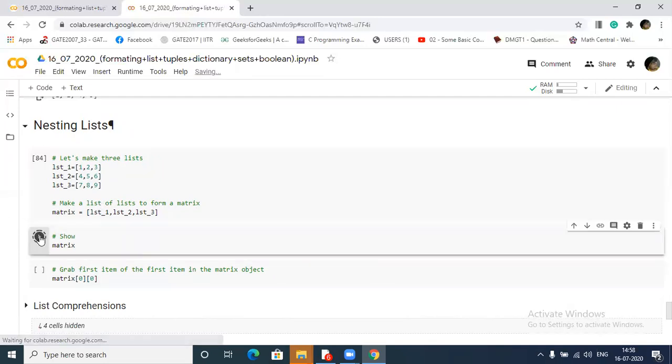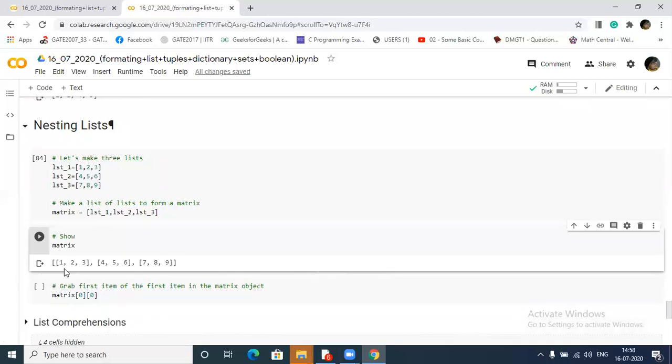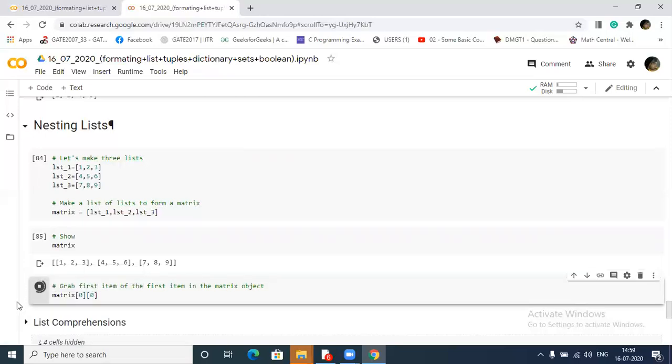It got stored, and if you see how the matrix looks, this list 1 having this list, list 2 having this list, list 3 having this list, it got stored like this. Here we are passing 0, so it will go to this bigger list, and in the bigger list it will go to the first list. When again we pass 0, inside the first list it will go to the first element, so it will print 1.